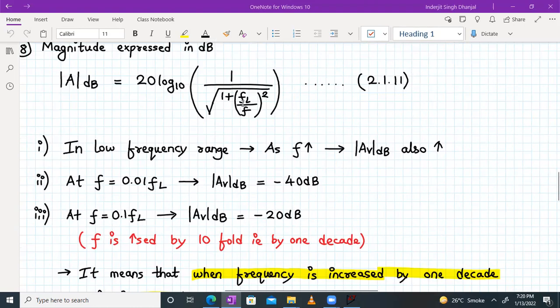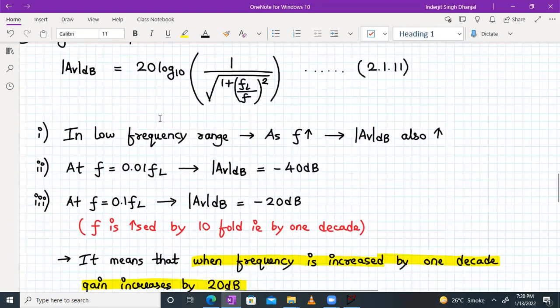At F equal to 0.01 times FL, voltage gain mod of AV in dB, you can try it out in a calculator.